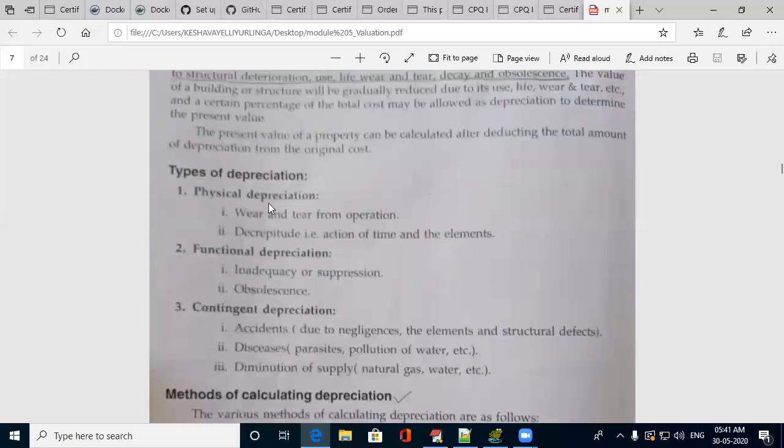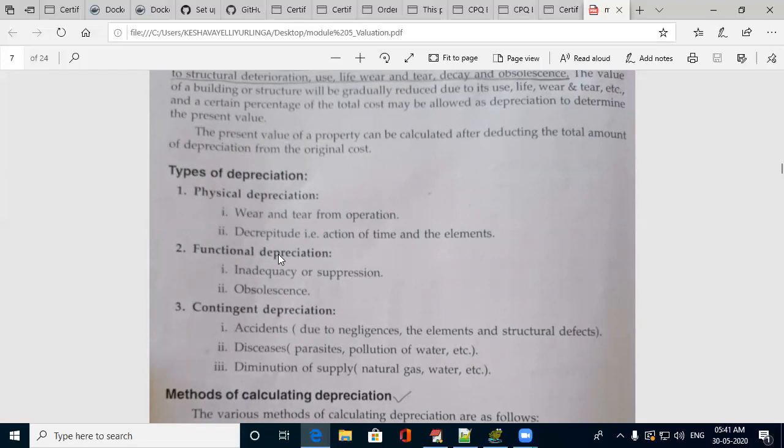There are three types of depreciation: physical, functional, and contingent. Physical depreciation is due to its usage, it might have deteriorated. Functional depreciation, it may be inadequacy or obsolescence. Function means it depends on the user.